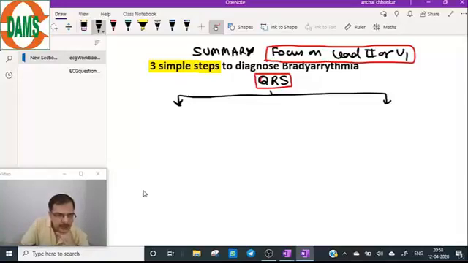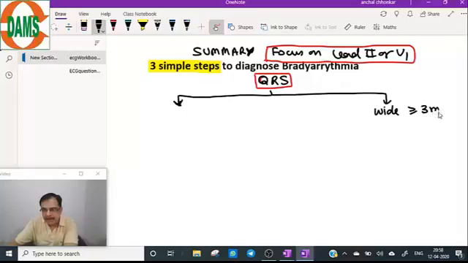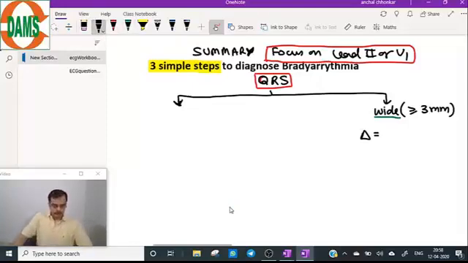Look at the QRS complex, and in the QRS complex you look at the width, and if the QRS complex is wide, that is more than or equal to 3 mm, this is so simple that in 10 seconds you can make the diagnosis of the bradyarrhythmia.